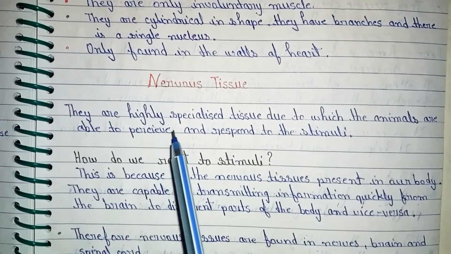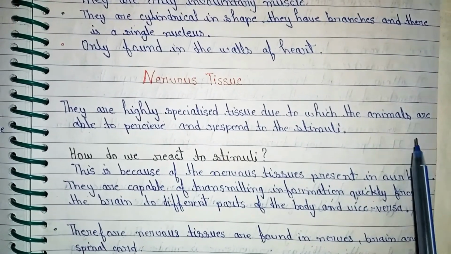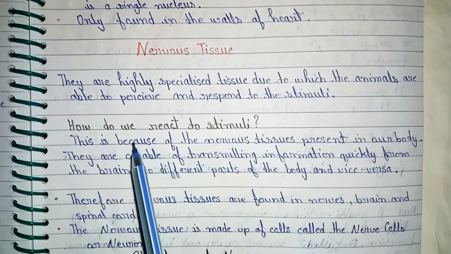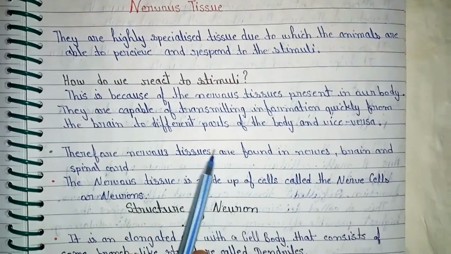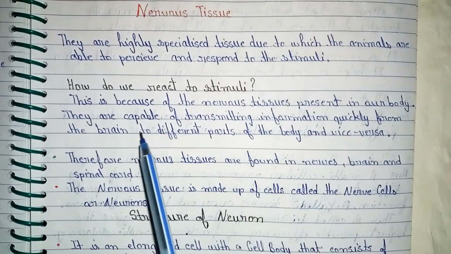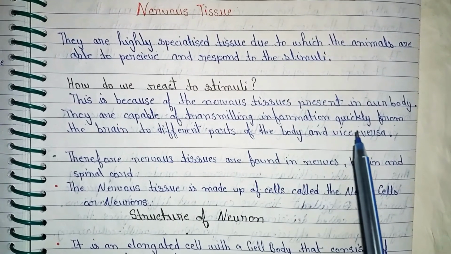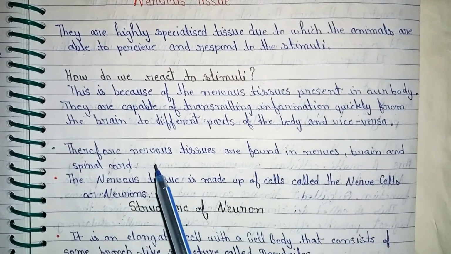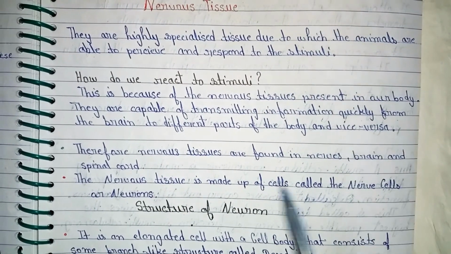Nervous tissue. It is a highly specialized tissue due to which animals are able to perceive and respond to stimuli. How do we react to stimuli? This is because of the nervous tissue present in our body. They are capable of transmitting information quickly from the brain to different parts of the body and vice versa. Therefore, nervous tissue is found in the brain and spinal cord.